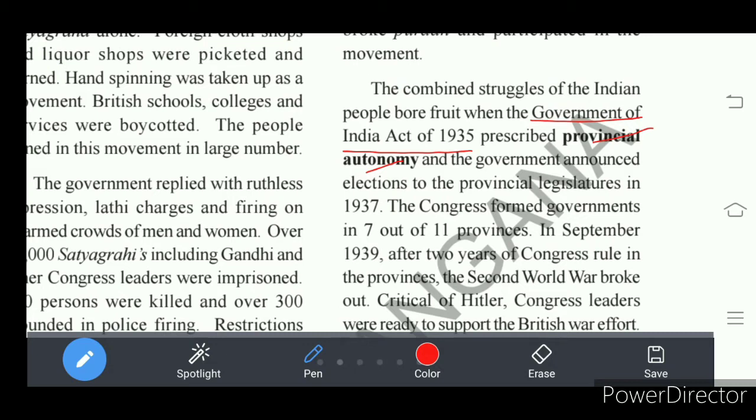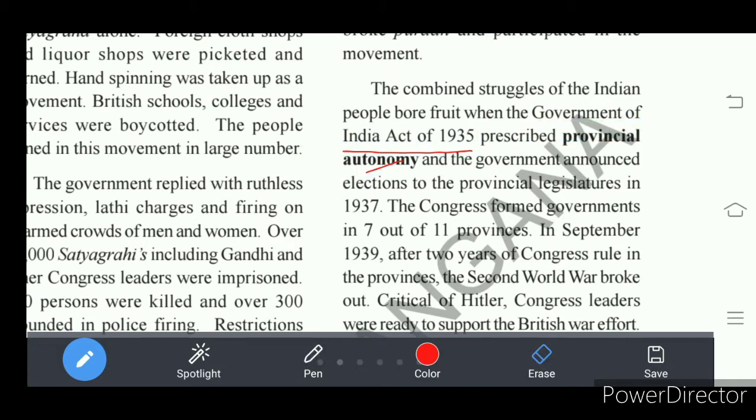When our India was under British rule, Britishers divided British India into provinces. So as per the Government of India Act in 1935, in provinces elections would be conducted, and winning political parties are allowed to form the government there.